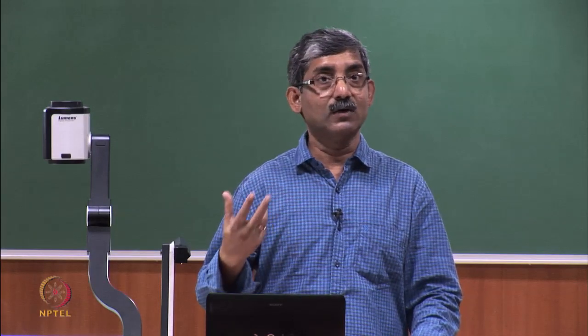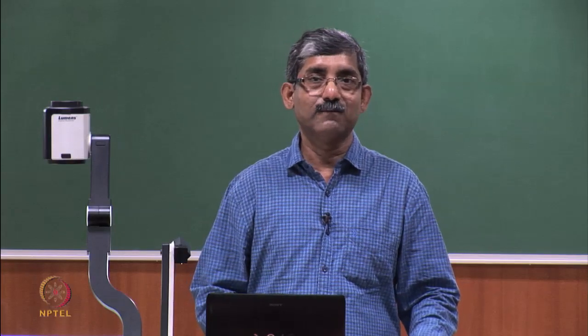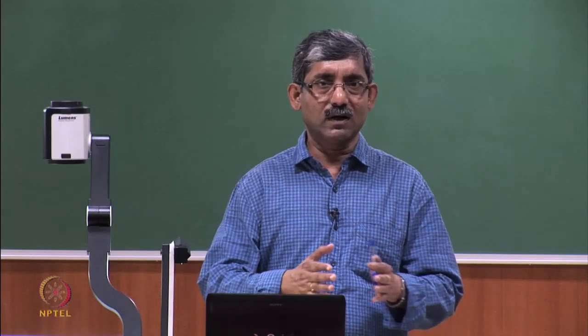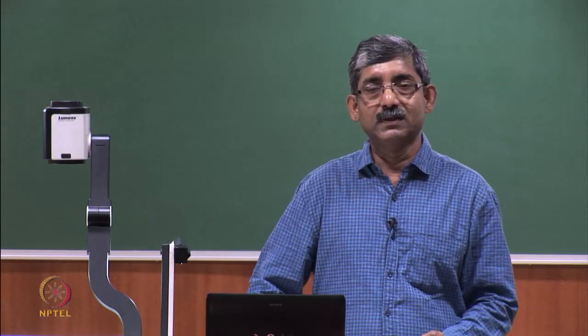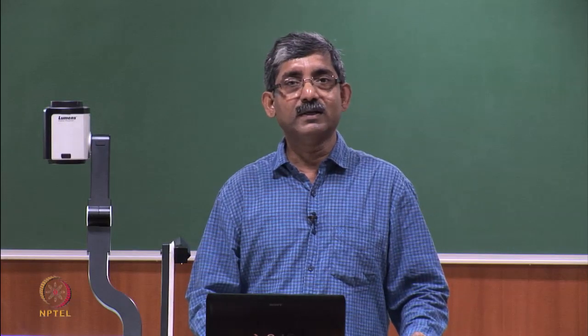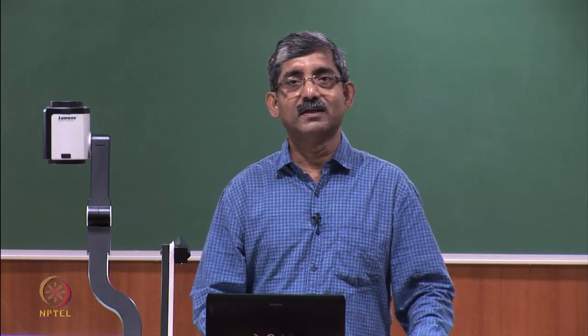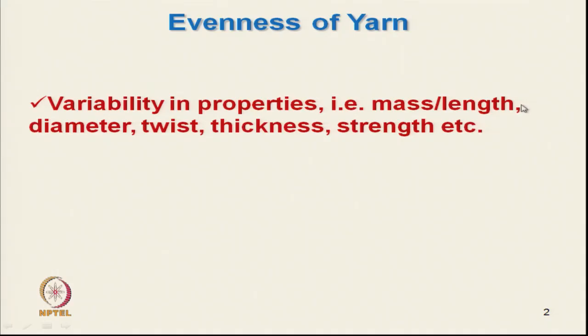If it is not circular, then you can call it thickness, strength. So, there is a wide range of variabilities, but the most important variability which affects all other characteristics is variation in mass per unit length or variation in diameter, which are interlinked.